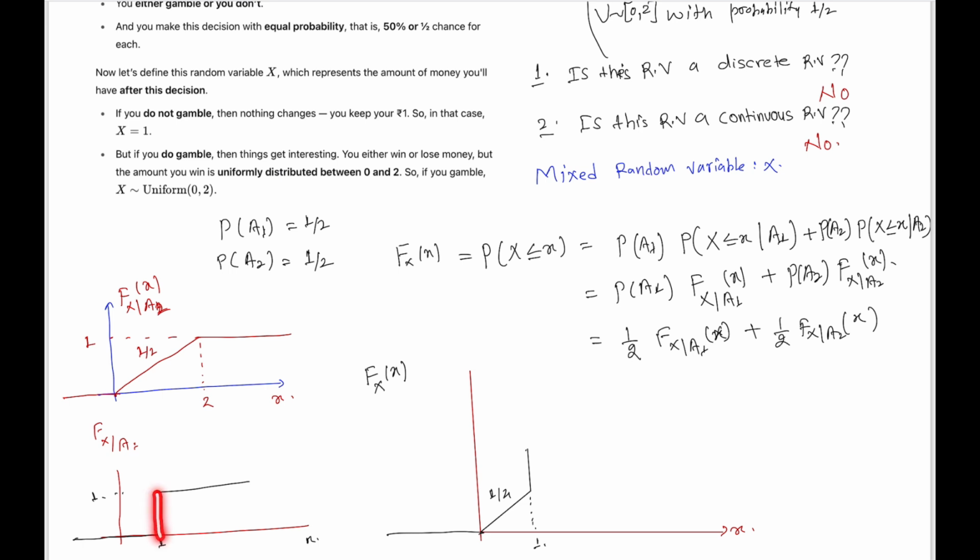We have the total jump here, but due to this factor the jump is 1 divided by 2, and from here till 2 we will have a straight line with slope 1 divided by 4.